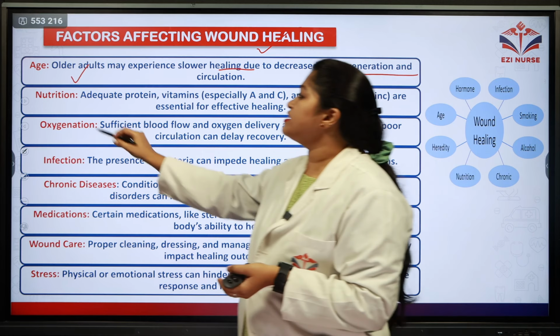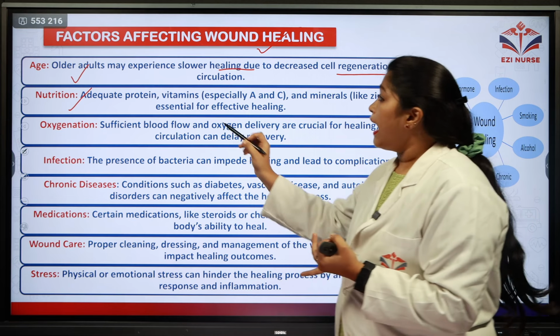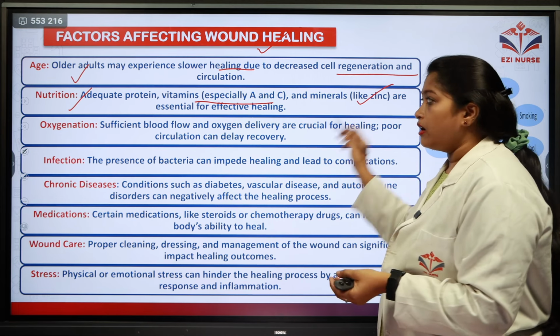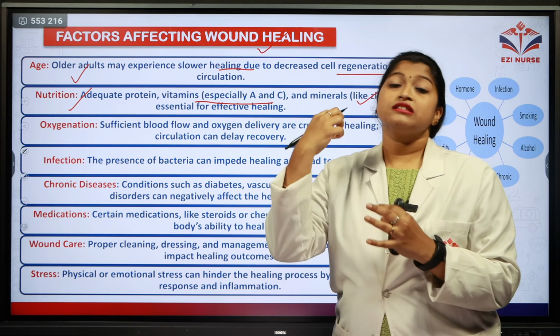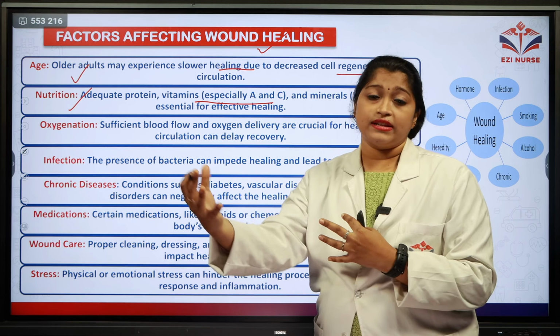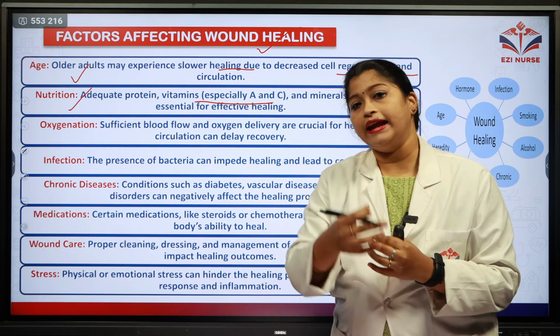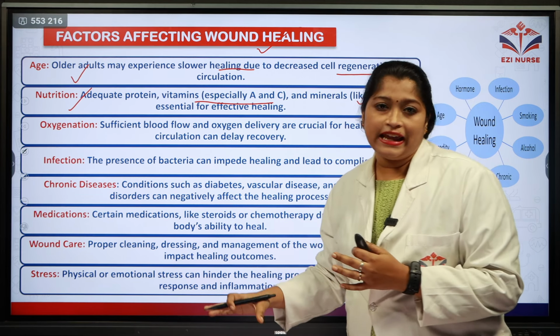Coming to the next factor, nutrition. Adequate protein is necessary for wound healing, and vitamins, especially A and C, and minerals like zinc. If these are provided in a proper amount, wound healing can be much more progressive. Less time is required for a small wound to heal. If these are not provided in a proper amount, then wound healing is delayed.